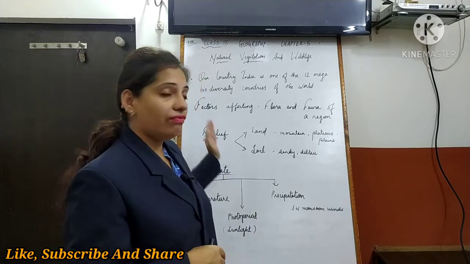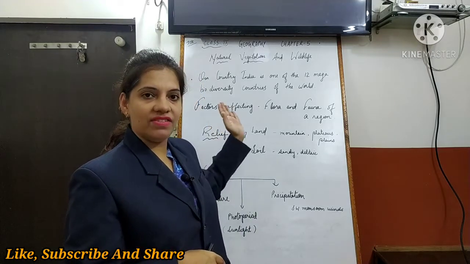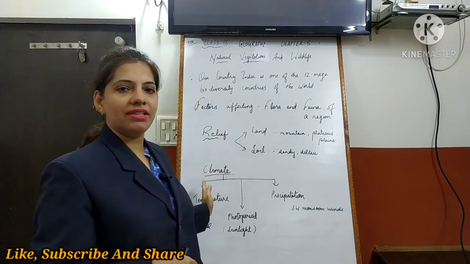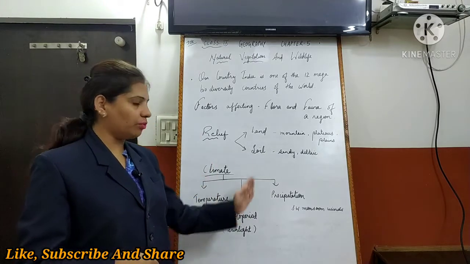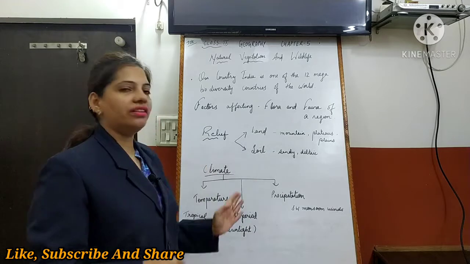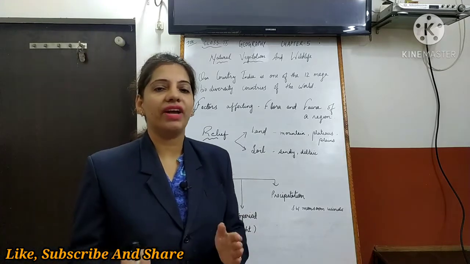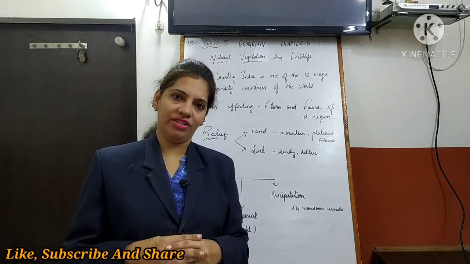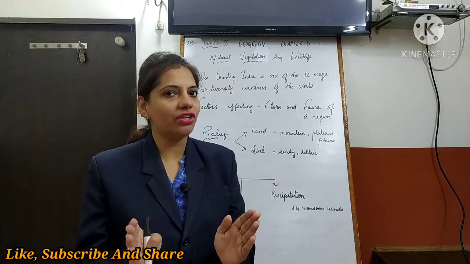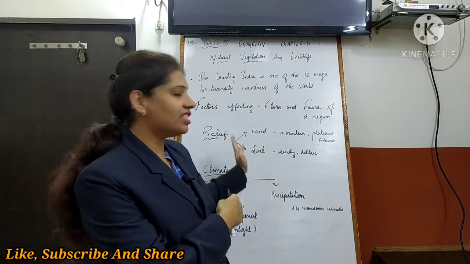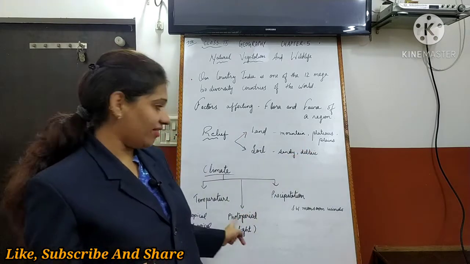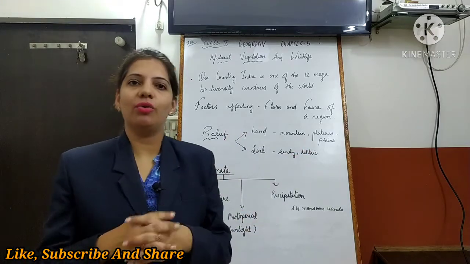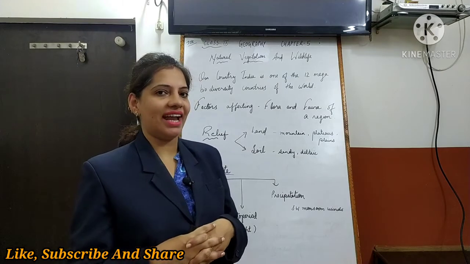So these are the factors. Under relief we have seen land and soil. Under climatic factors we have seen temperature, photoperiod and precipitation. All these 5 factors affect the flora and fauna of the region. I hope you understood the topic. Just go through it. You can prepare your own notes. You can add all the points I spoke, as I have not mentioned them all here. You write your own examples also after understanding.